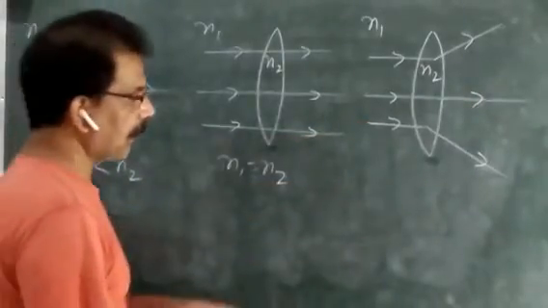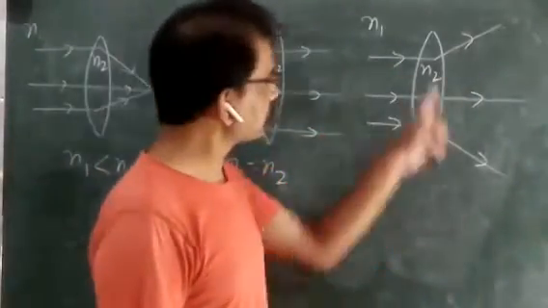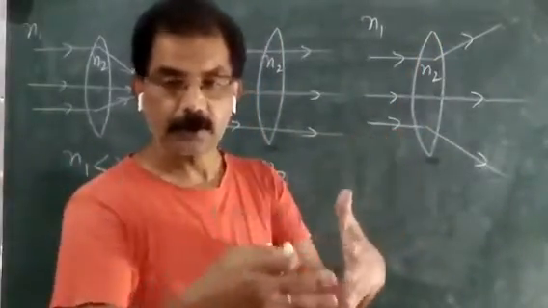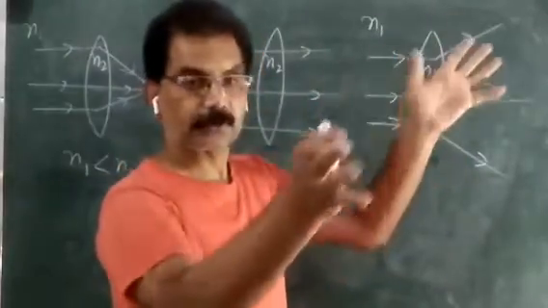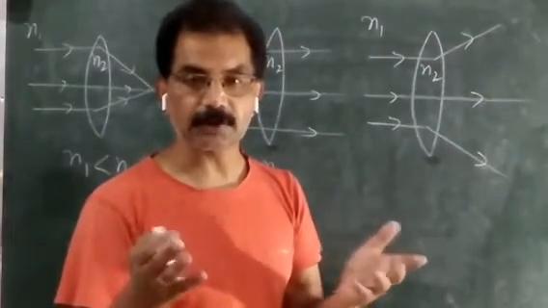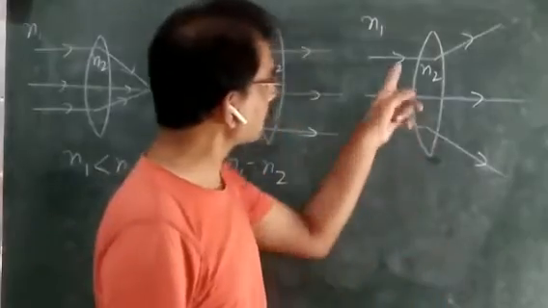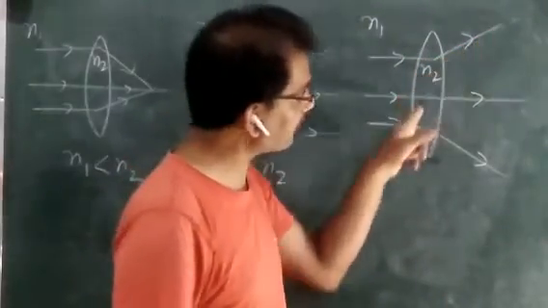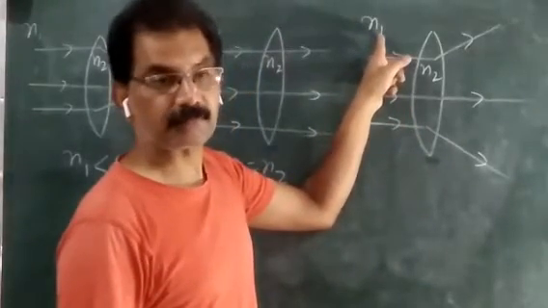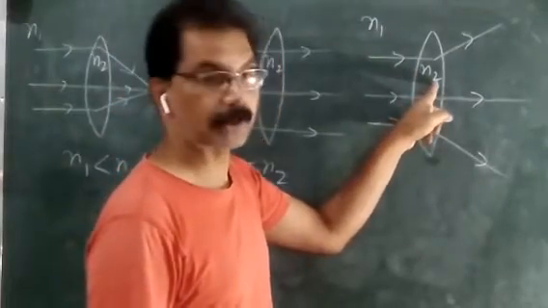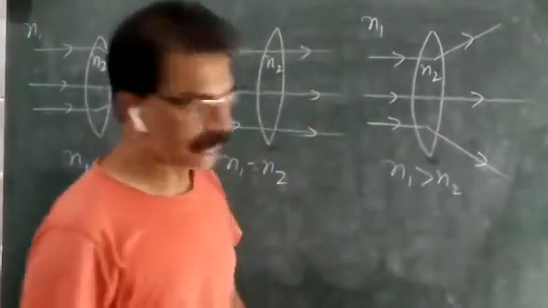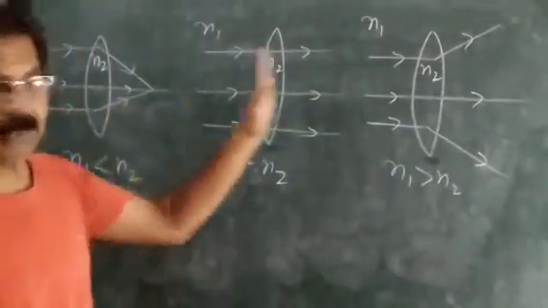And in this case, you see, since this lens is convex, its nature is to converge the rays, but here it diverges the rays. A lens whose nature is diverging the rays is concave. This means the convex lens is behaving like a concave lens. When will this happen? When the refractive index of the surrounding medium is greater than that of the material of the lens. It means here n1 is greater than n2. In this way you can find the relation between n1 and n2.